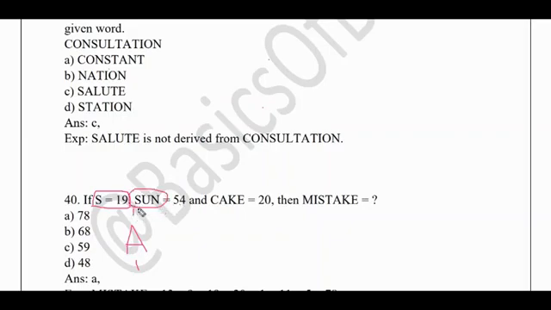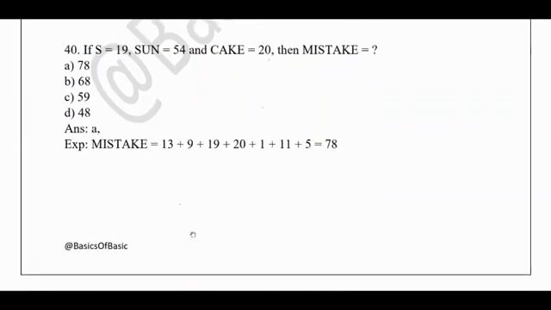So for S, 19. For N they have found out the value, and they have added to get 54. For cake also, C 3, A 1, K, E 5, they have found out and the sum is 20. So like that, for mistake also, you need to find the letter value for each alphabet and add all of them to get the answer. So the answer here is 78. So this is how you solve this kind of problems. So everything is nothing but coding and decoding. So based upon it only the questions will be asked.